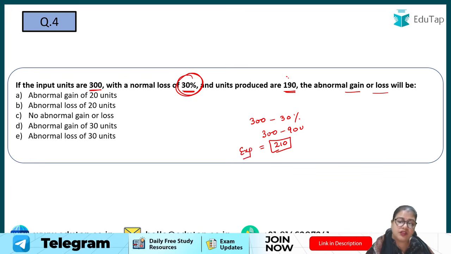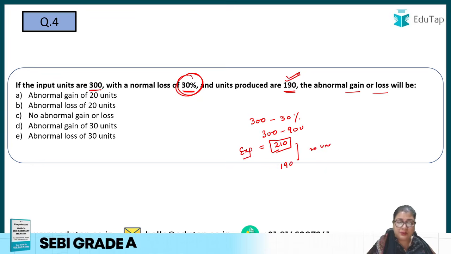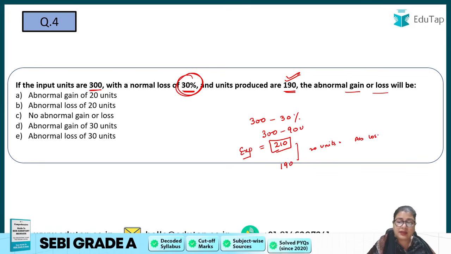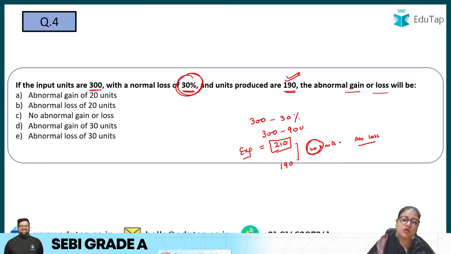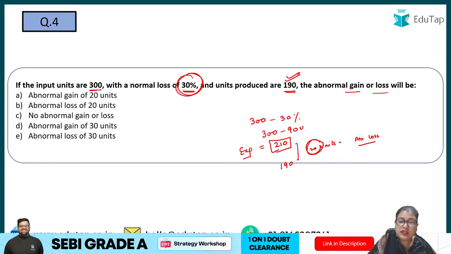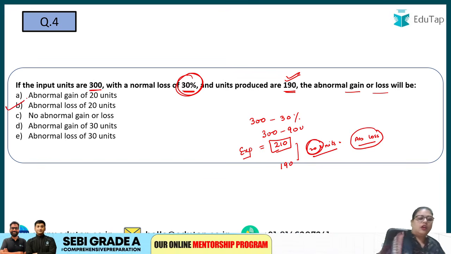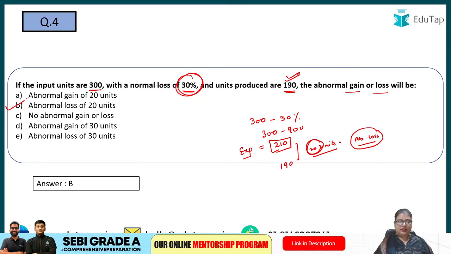But how many units are actually produced? 190. So that means I am short of 20 units. This is my abnormal loss, because I am not expecting this loss. These 20 units are extra loss over and above my normal loss. So these 20 units will be stated as the abnormal loss. So what will be the answer? Option number B, abnormal loss of 20 units, right?